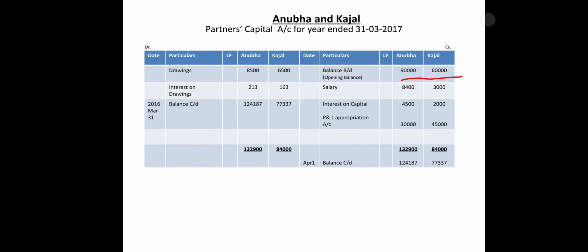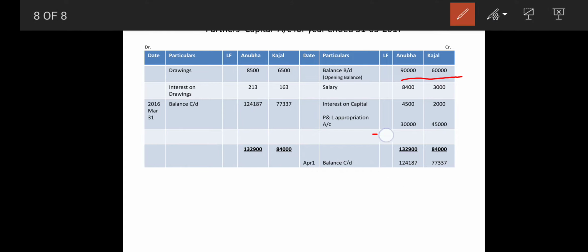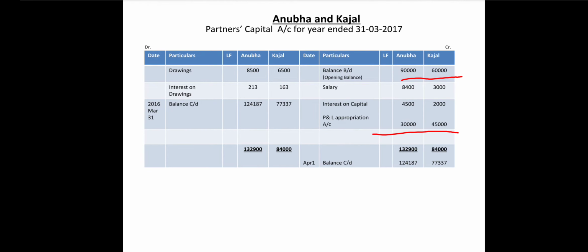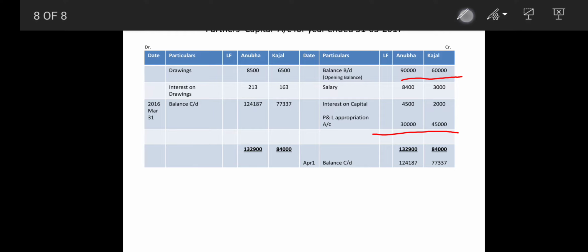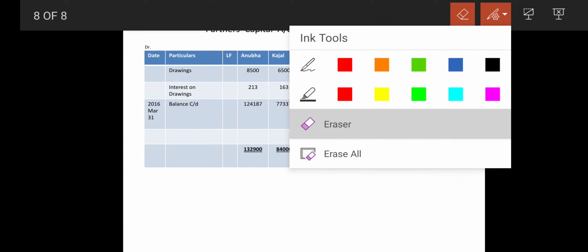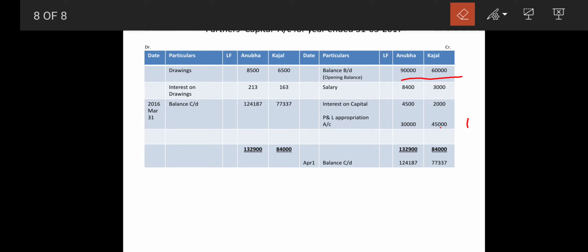So here also same way, interest on profit and loss appropriation 30,000 and 15,000 respectively. By mistake I have written 45 instead of 15,000. The total may be correct only because I was doing it my own way. So this is not 45, by mistake it is written as 15,000. Okay, fine.